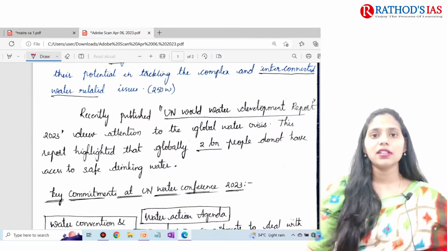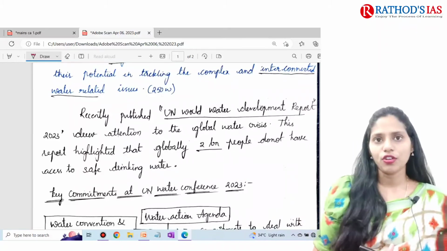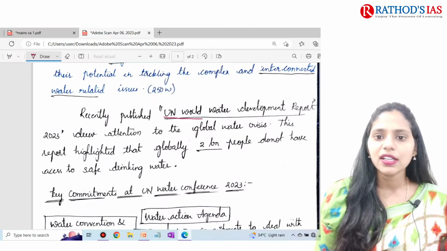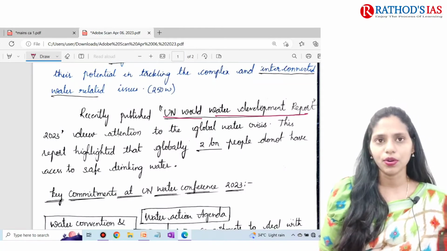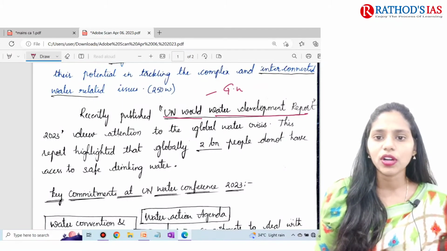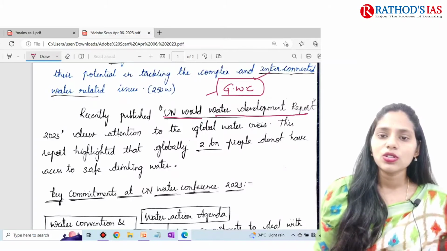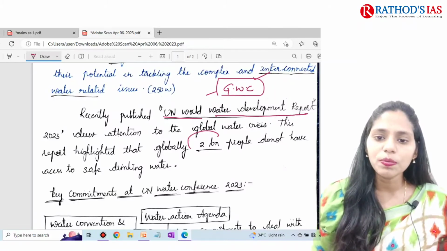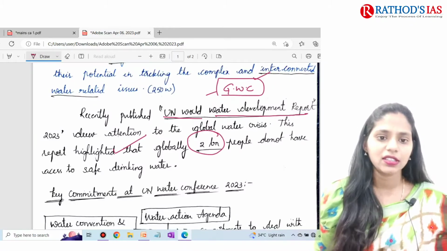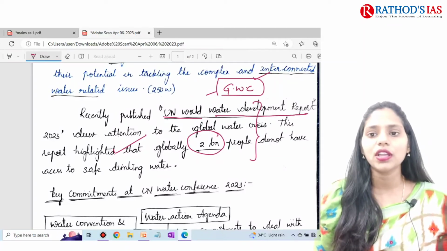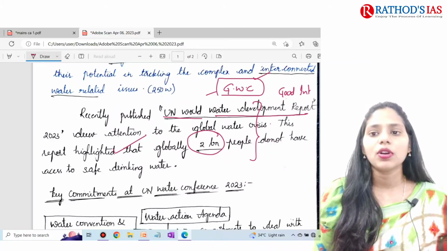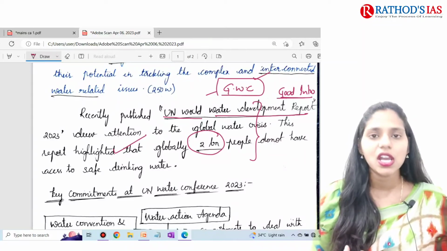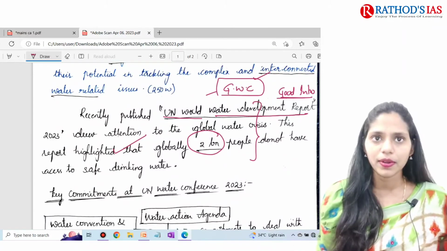In the introduction, as I said, you can write in 3 or 4 formats. This student cited another report, the United Nations World Water Development Report. This report talks about the global water crisis, and according to it, about 2 billion people globally do not have access to safe drinking water. This is a very good introduction according to me, because whenever you give facts, the examiner will understand that you are following current affairs and that you know the intensity of the problem.